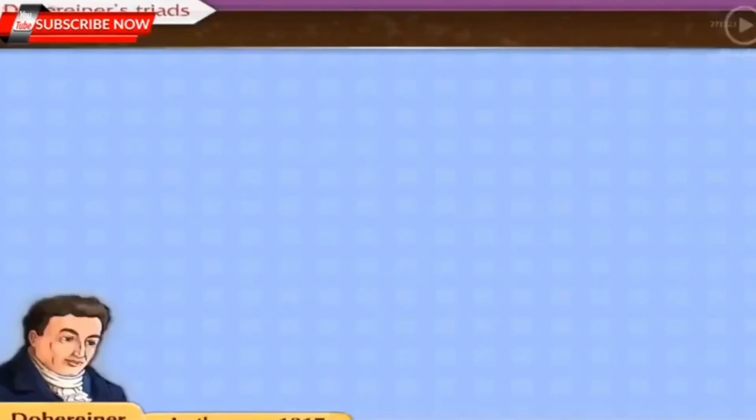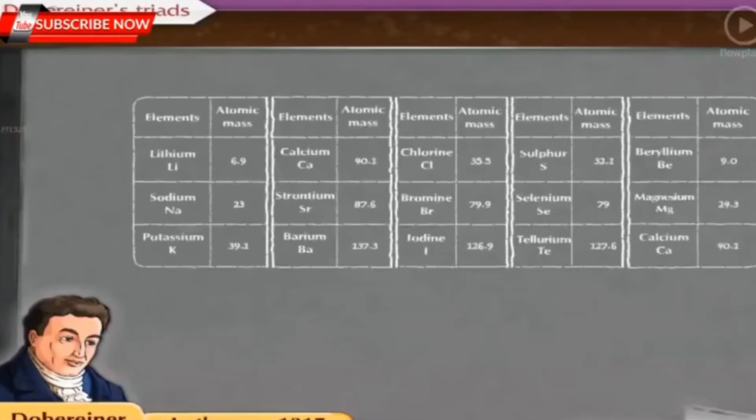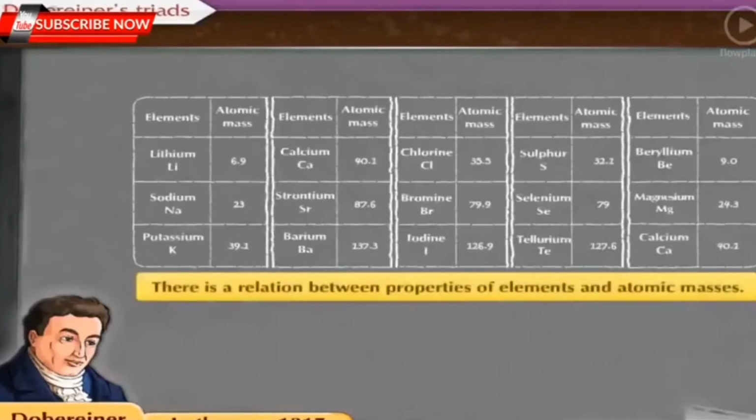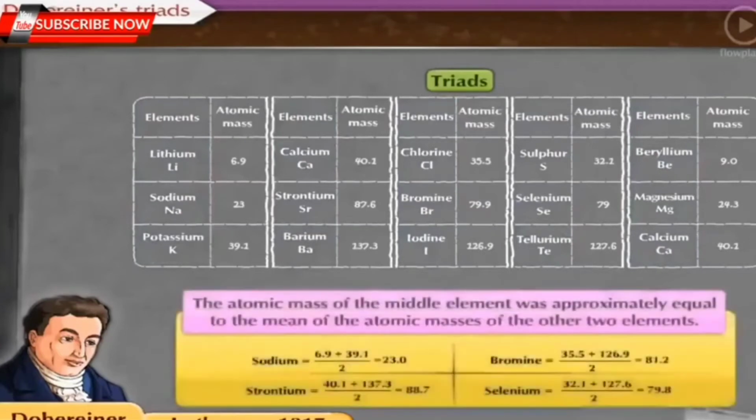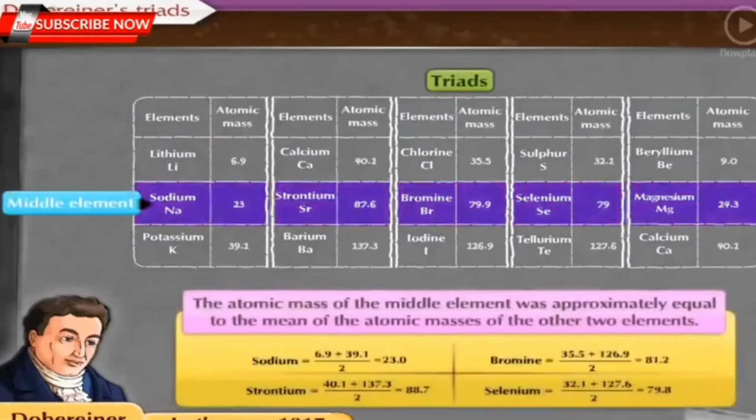In the year 1817, a German scientist, Dobereiner, suggested that there is a relation between properties of elements and atomic masses. He made groups of 3 elements, each having similar chemical properties. They were called triads. He arranged the groups of 3 elements in an increasing order of atomic mass and showed that the atomic mass of the middle element was approximately equal to the mean of the atomic masses of the other 2 elements.